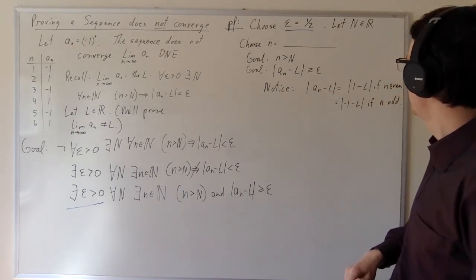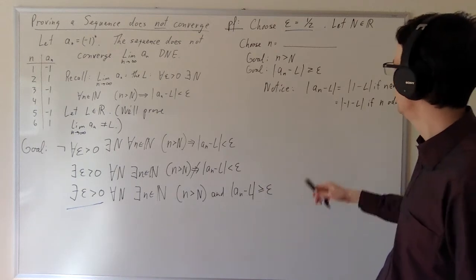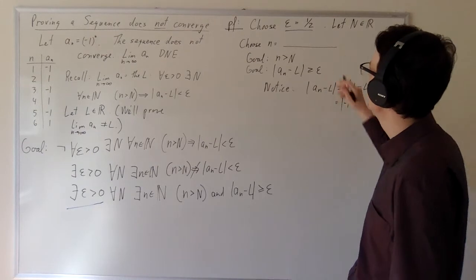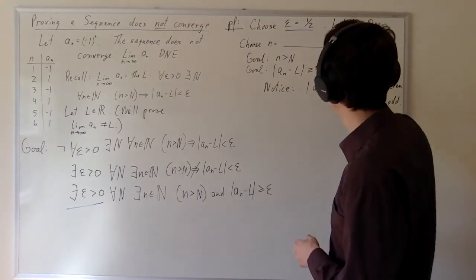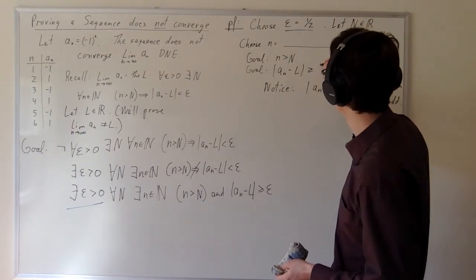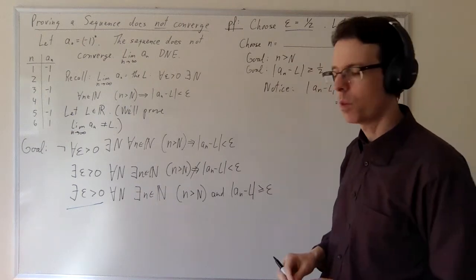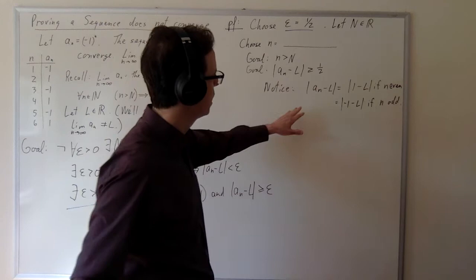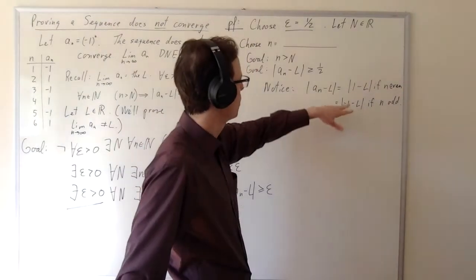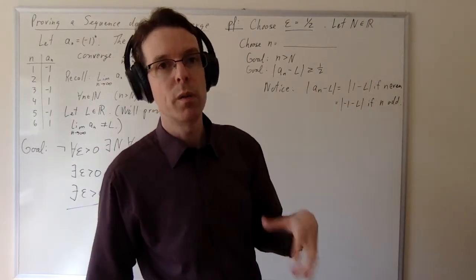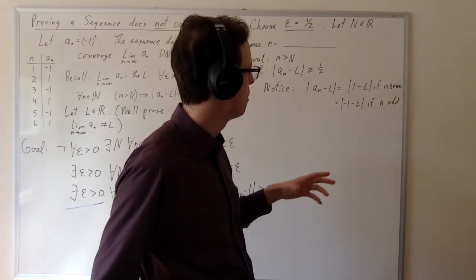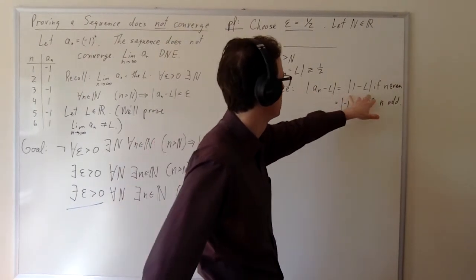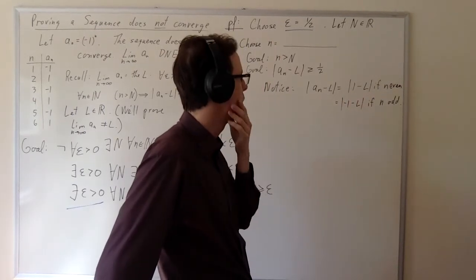And what we're trying to show then is that this has to be greater than or equal to epsilon. And we've already chosen epsilon, so let's fill in the value of epsilon here. It needs to be greater than or equal to 1/2. So under what condition? The odd thing is we need to show that this is going to be greater than or equal to 1/2, but we don't yet know the value of L. How could we possibly know that this is greater than or equal to 1/2 without knowing the value of L?